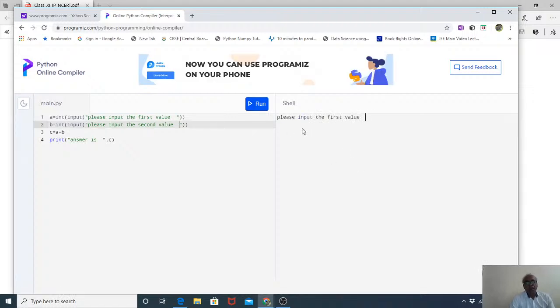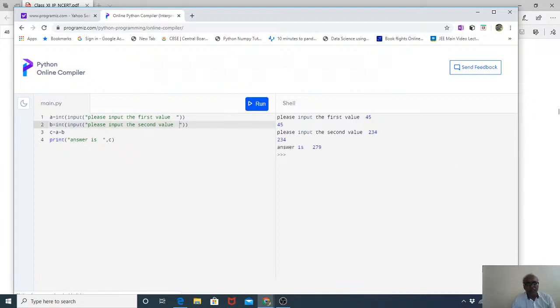Here we go. Please input the first value. Whatever value we want, suppose I want to write 45. I write 45 and press enter. Now 45 is stored. Now please input the second value. It is asking us to give whatever value; we can type anything, suppose I type 234. Now see, the answer is 279.